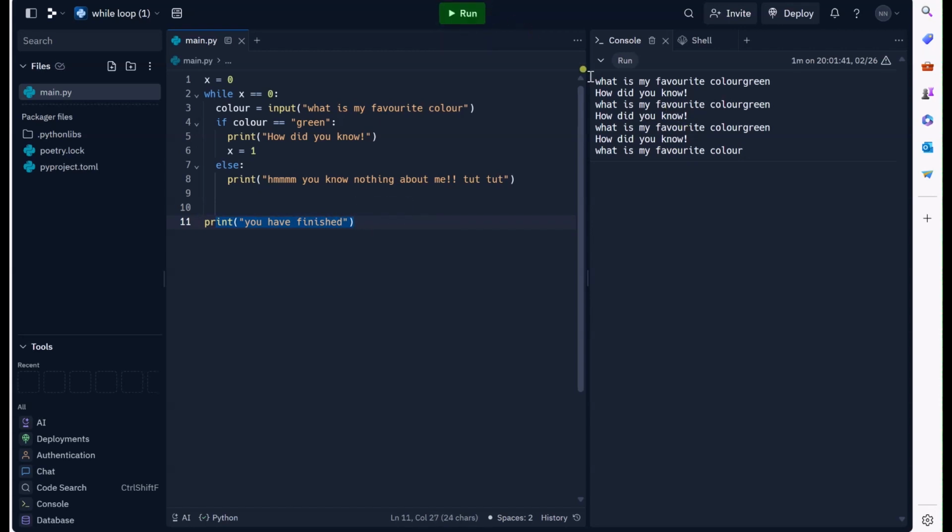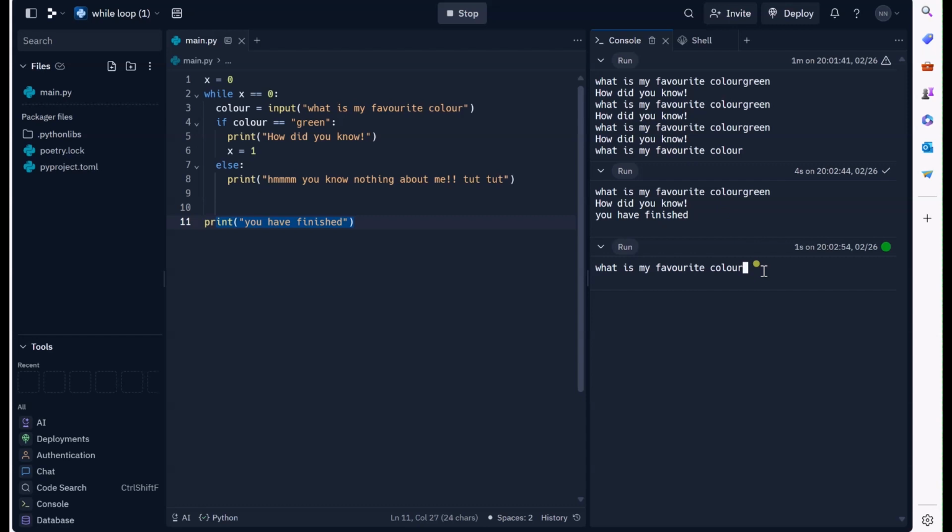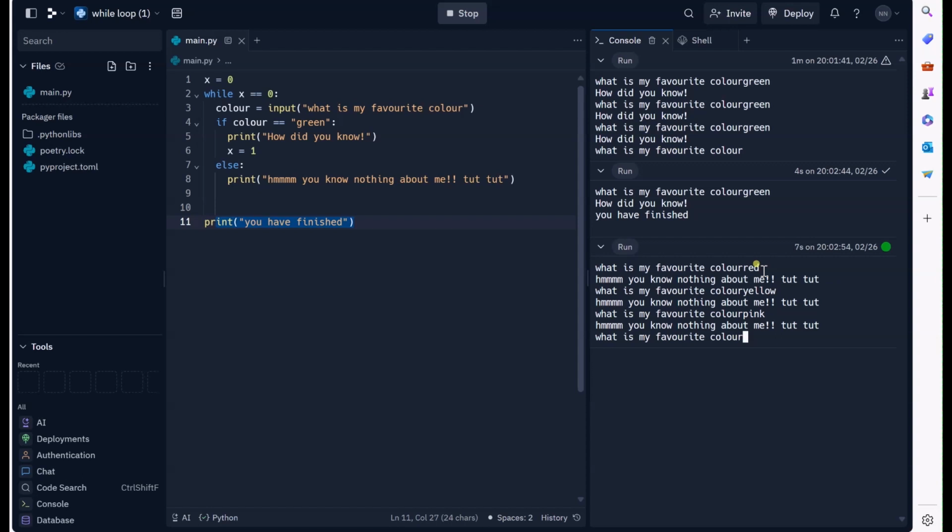So let's run that now. Reset it because I've added some new code. What is my favorite color? Green. Press enter and it will say, how did you know? You have finished. If I run it again, I can get it wrong a couple of times. Red, yellow, pink. I don't mind pink, to be honest. And what's your favorite color? Green. Press enter and it says, how did you know? You have finished. Lovely.